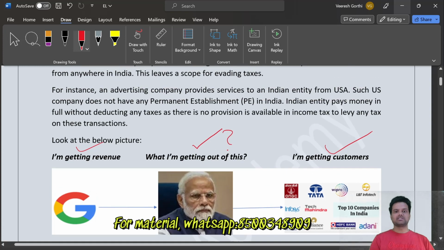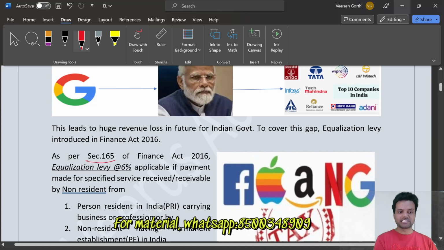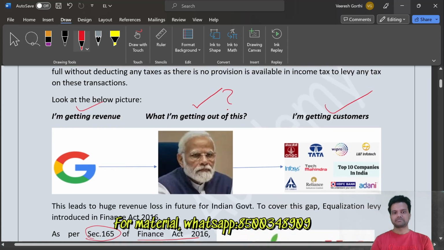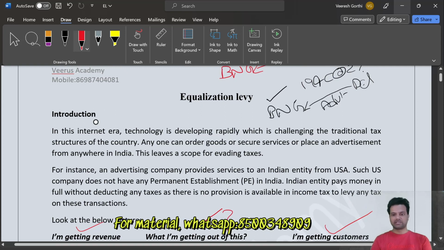So the first thing that you should understand in this entire chapter is that wherever I mention section 165, section 165A, all these sections are from the Finance Act, not from the Income Tax Act. This levy was introduced through the Finance Act. In the examination, don't write section 165 of the Income Tax Act, write section 165 of Finance Act 2016. Okay, I hope you understand the background of this equalization levy.